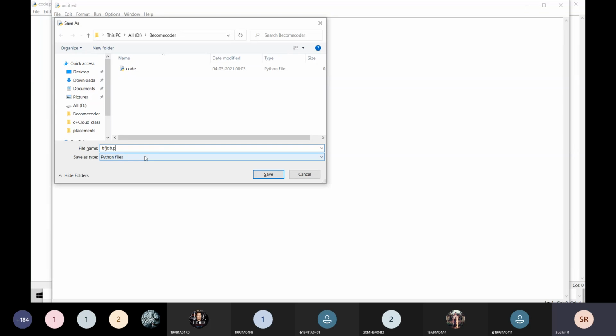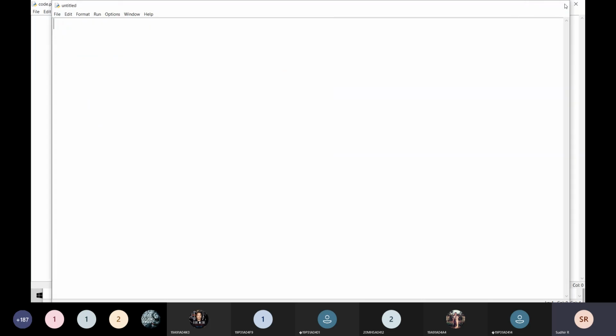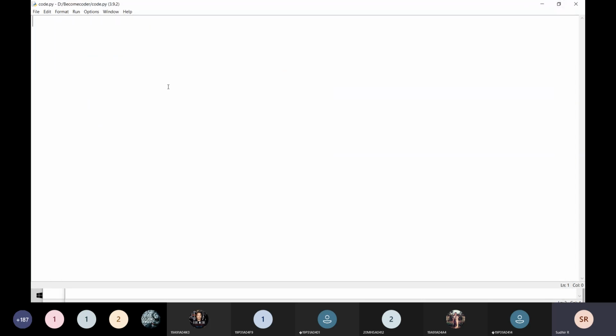There is no need to give .py, because it is already saved as a Python file. Save as type is Python files. The extension of a Python file is .py.